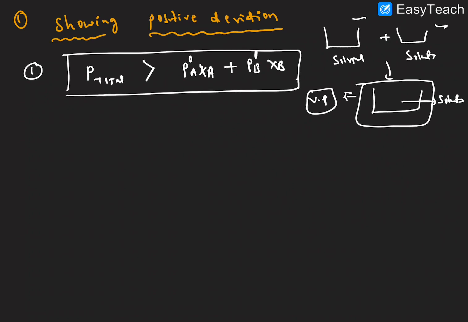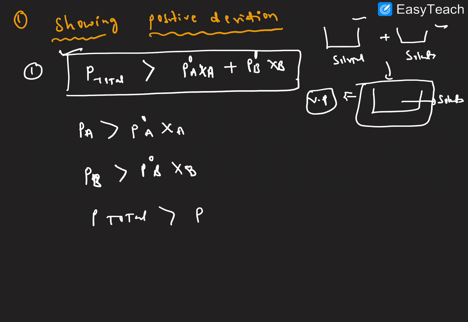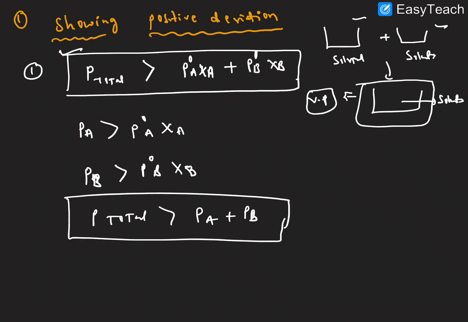Because here PA is greater than P naught A into XA, and PB is greater than P naught B into XB. So P total is greater than PA plus PB. I hope it is clear.